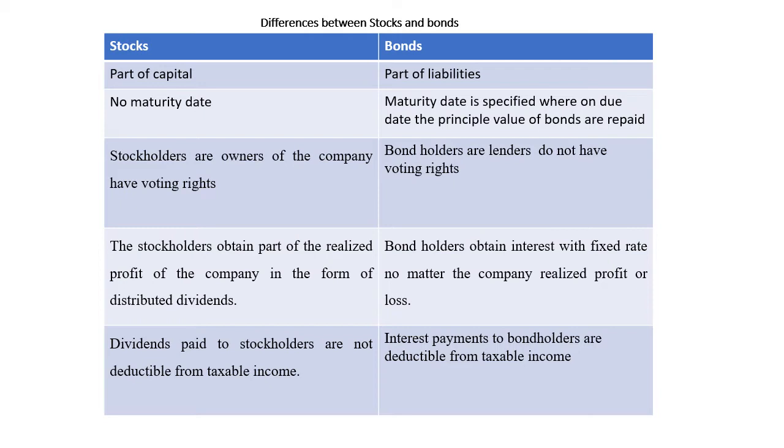Dividends paid to stockholders are not deductible from taxable income. The dividends paid to shareholders are not recorded in the income statement as expenses. No, they are distribution of profits.